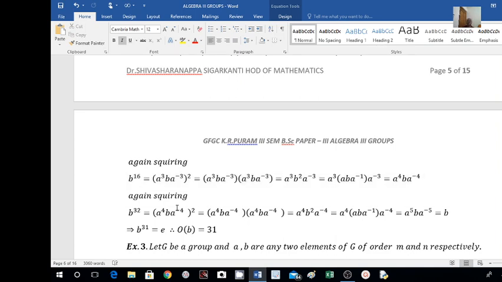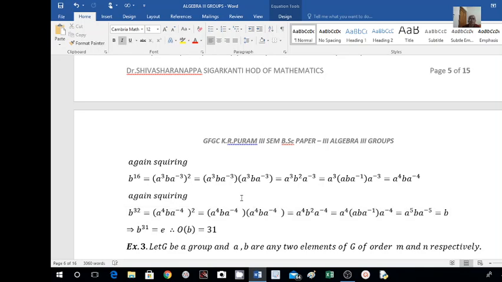Again square this. Then I am getting on the left hand side B to the power of 32. B to the power of 32 equal to A raised to 4 B A raised to minus 4 squared. This is equal to A raised to 4 B A raised to minus 4 into A raised to 4 B A to the power of minus 4.